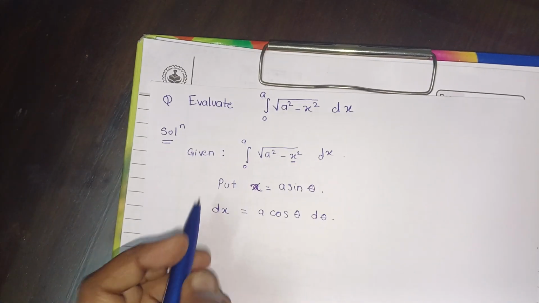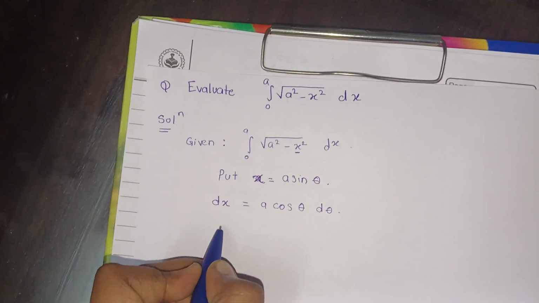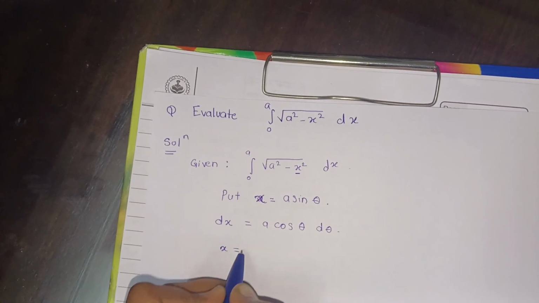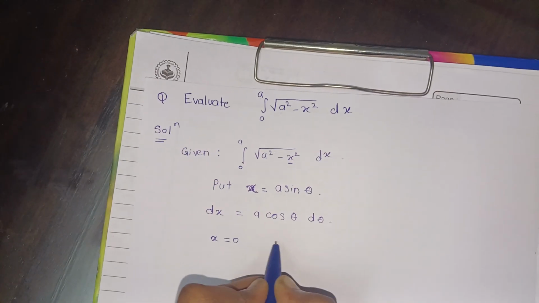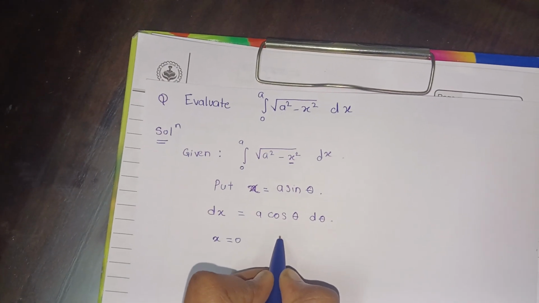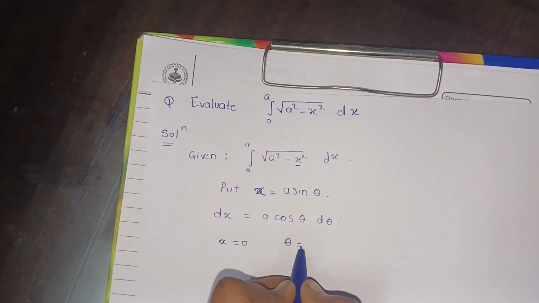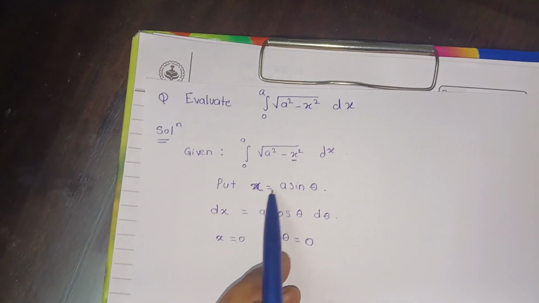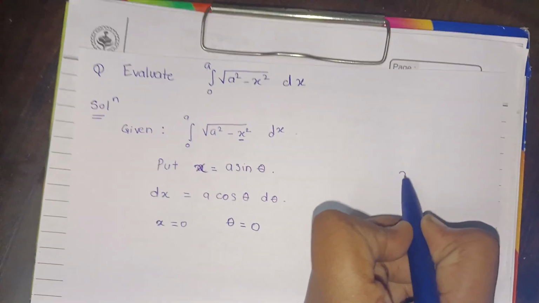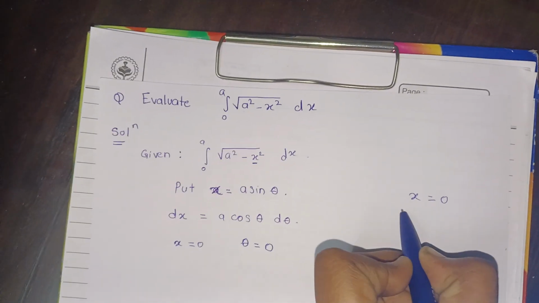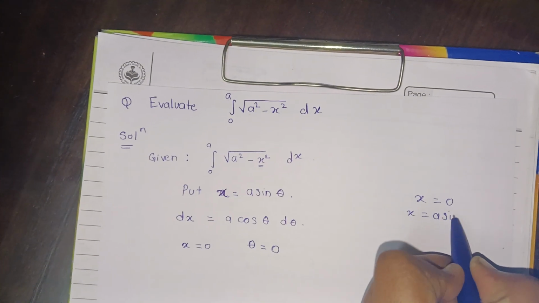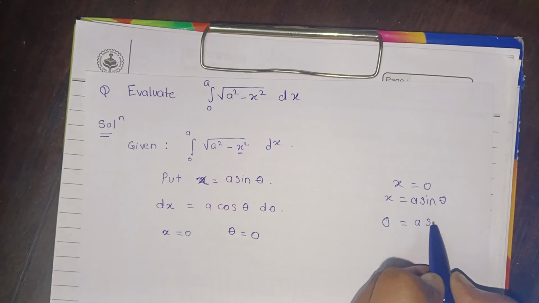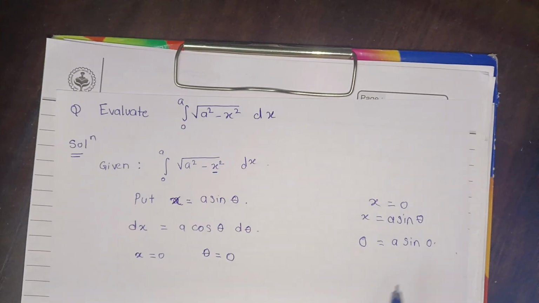Now let us find the limits. When x is equal to 0, theta should also be 0, because we are putting x is equal to a sine theta. So 0 is equal to a sine theta.